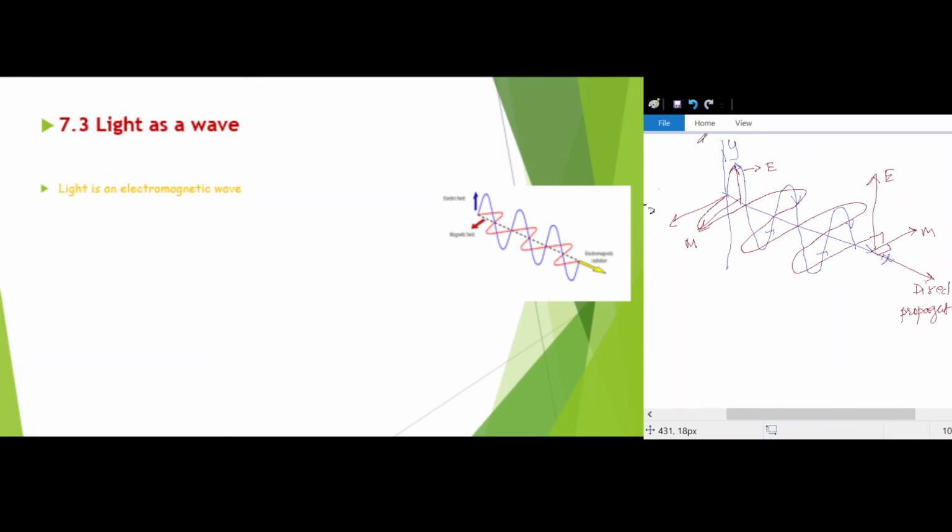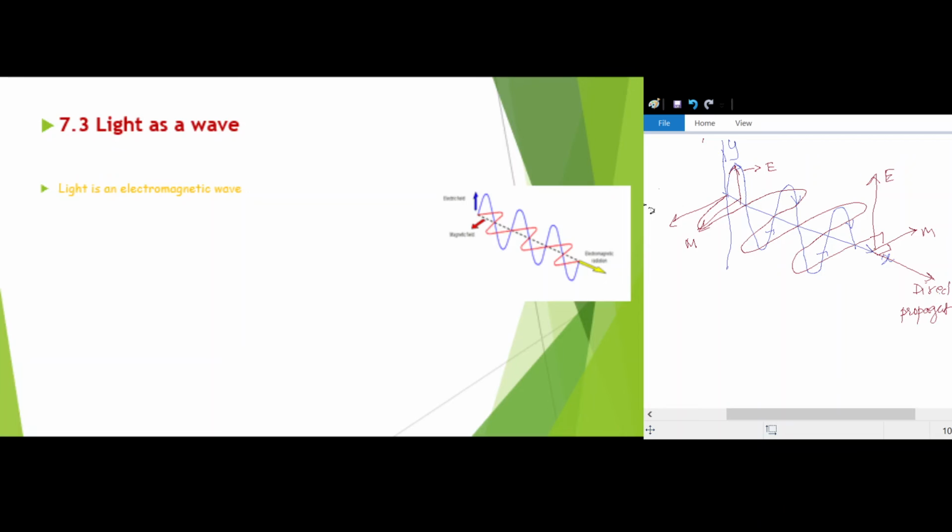So an electromagnetic wave, if you are considering, is a combination of electric vector and magnetic vector. These are perpendicular to each other, and again they are perpendicular to the direction of propagation of the wave. That is important. So light is an electromagnetic wave.